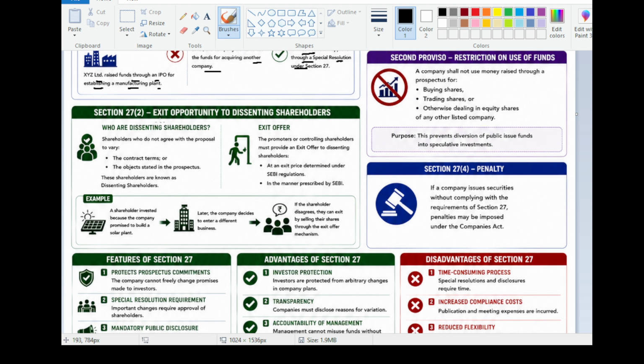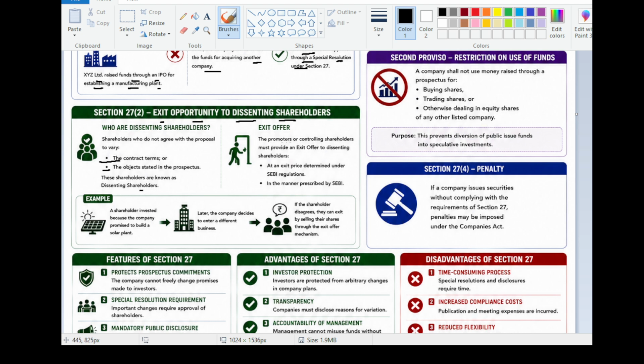Exit opportunity to dissenting shareholders. Who are dissenting shareholders? The shareholders who do not agree with the proposal to vary the contract terms or the objective stated in the prospectus. These shareholders are known as dissenting shareholders.